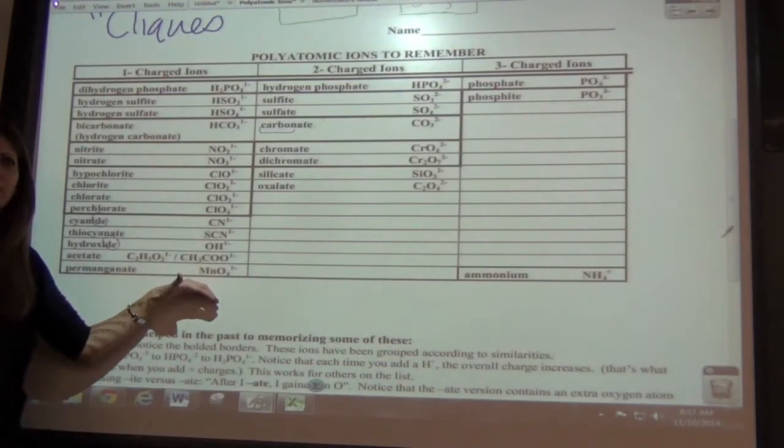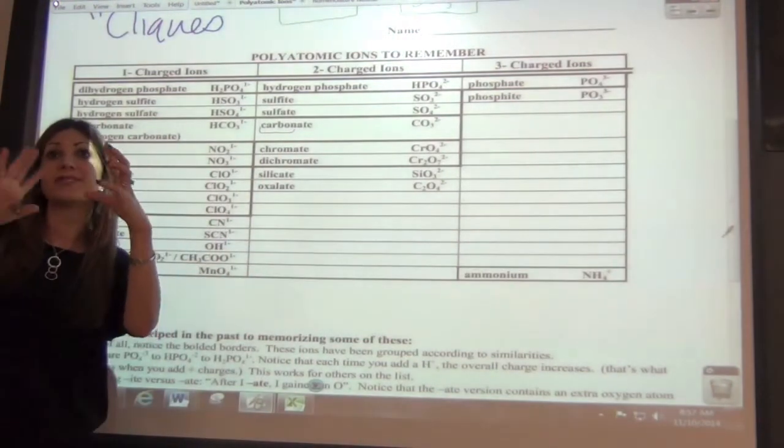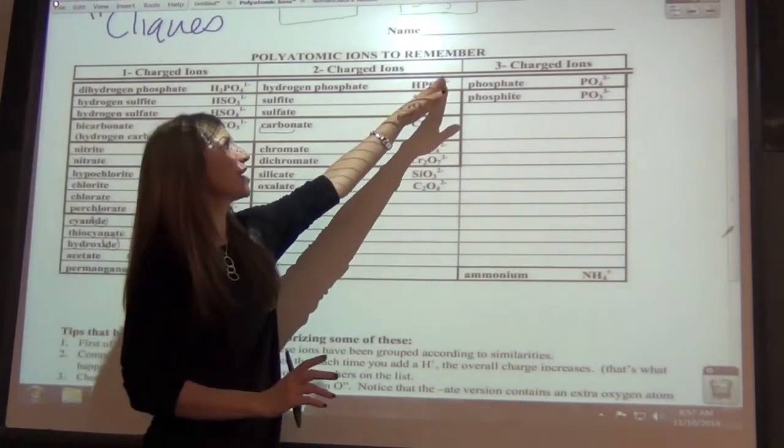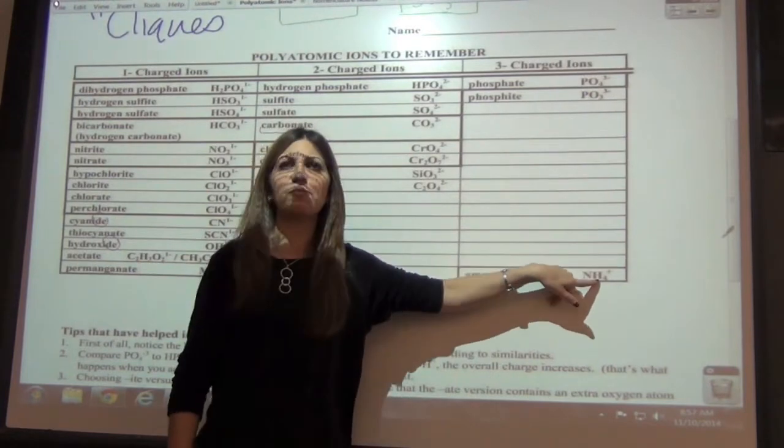These all have a -1 charge. That means that as a group, they carry a -1 charge and they all together gain 1 electron. These gain 2 with a -2 charge. These gain 3 with a -3 charge. And this is a +1 charge.